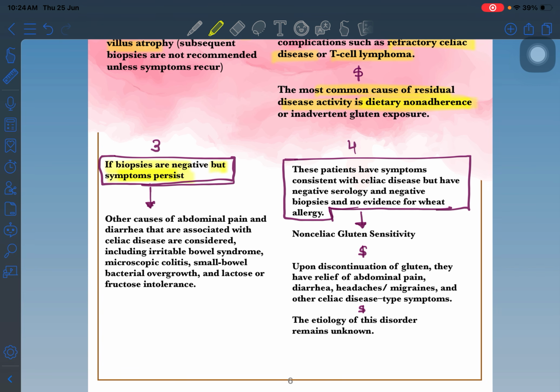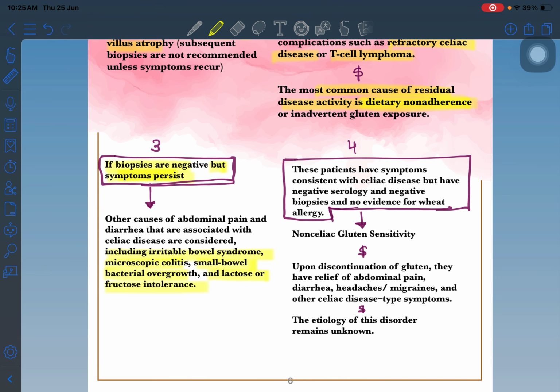So the biopsy is negative, but the symptom is persistent. If there is a symptom, then on the biopsy there has to be villus blunting, but there is no villus blunting. It means the patient may have another differential diagnosis, or the patient may have another coexisting disease. So this includes irritable bowel syndrome, microscopic colitis, small bowel bacterial overgrowth, and lactose intolerance.